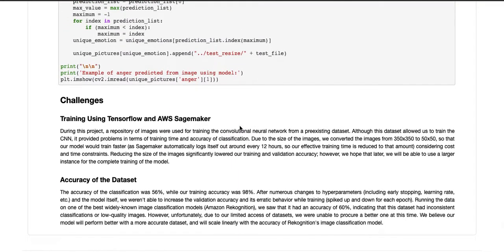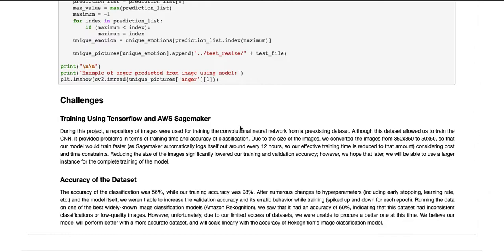So I just want to quickly go through some challenges, and maybe you guys can figure out how to fix this later. During this project, a repository of images from a pre-existing dataset was used for training the convolutional neural network. And due to the size of these images, we converted them from 350 by 350 to 50 by 50 so that our model would train faster. We also had to consider cost and time constraints. So this actually reduced our accuracy by a lot.